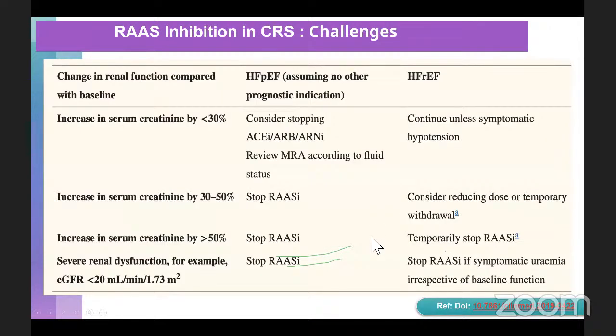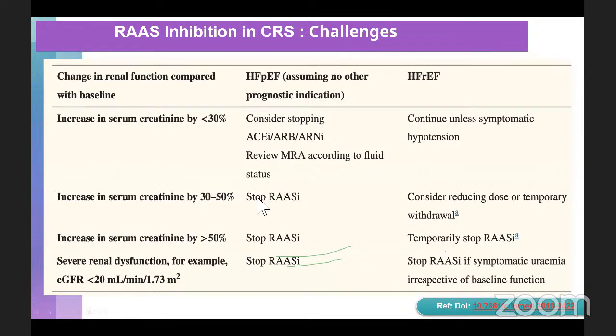So the important factor or the challenge in your case management will be, whenever you are starting a patient on a RAS inhibitor, you are going to anticipate a serum creatinine rise. Now, if it is less than 30%, especially in a patient who has got heart failure with reduced ejection fraction, don't stop the drug unless the patient is going to have symptomatic hypotension.